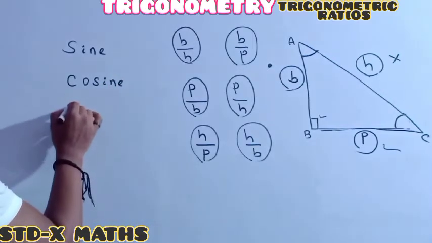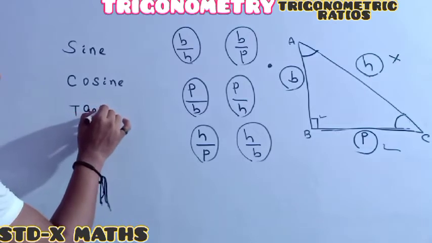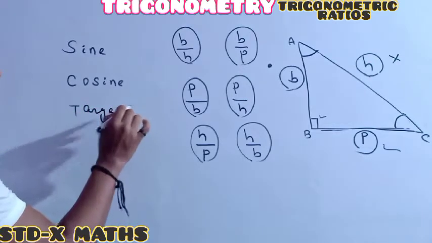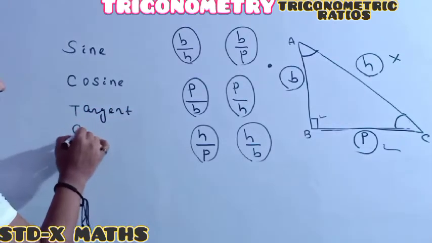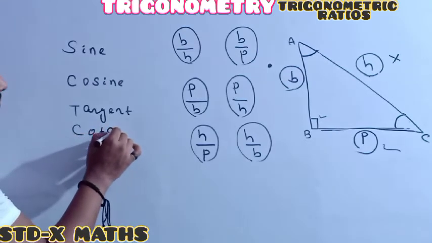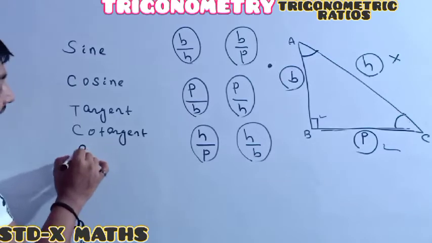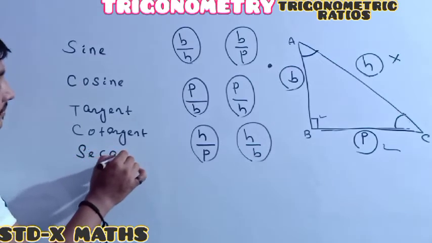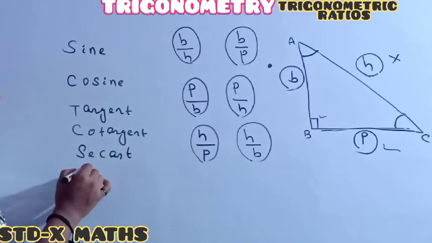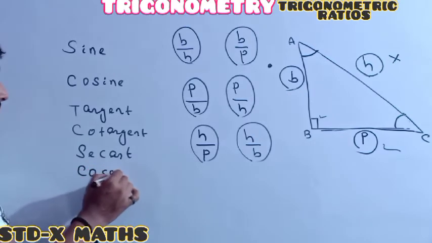Then tangent, then cotangent, then secant, and the last one is cosecant.